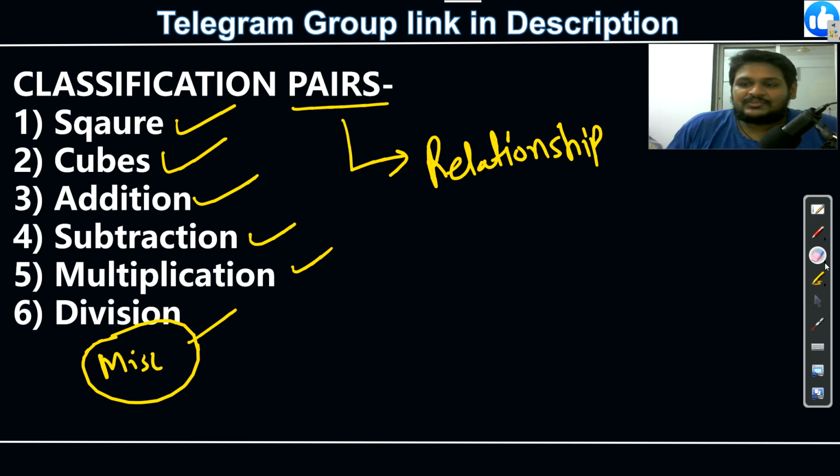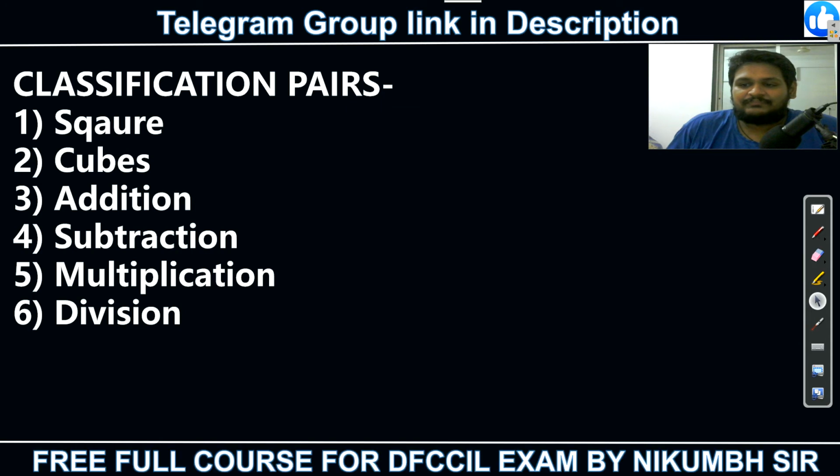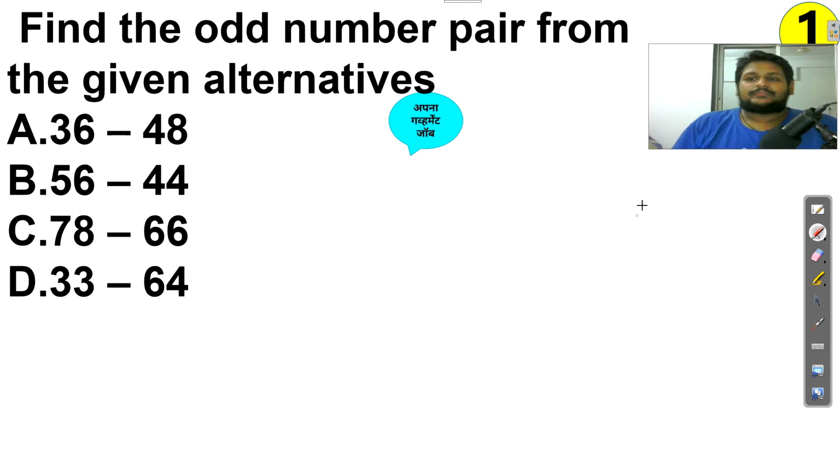See how the questions are framed. Again we have to find the odd one out. The pairs are 36, 48; 56, 44; 78, 66; and 33, 64. If I observe carefully, square is definitely not there, and cube is also not there. If one were 6 square, the other should also be a square, but it is not. So I will try addition or subtraction.